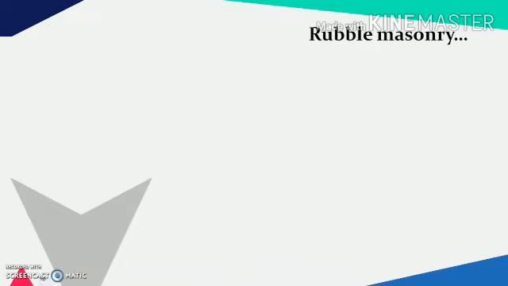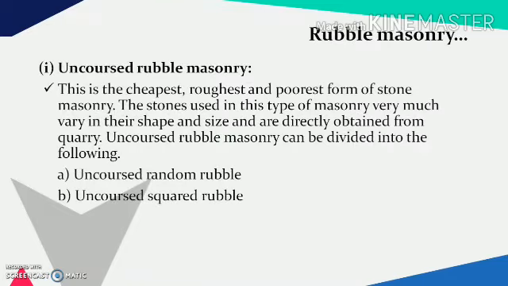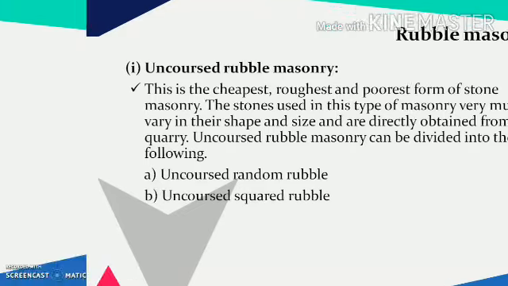Let's discuss the rubble masonry. In that, the first is uncoursed rubble masonry. This is the cheapest, roughest and poorest form of stone masonry. The stones used in this type of masonry vary very much in their shape and size and are directly obtained from the quarry. They hardly get any finishing touch. The uncoursed rubble masonry can be further divided into two subparts: uncoursed random rubble masonry and uncoursed squared rubble masonry.